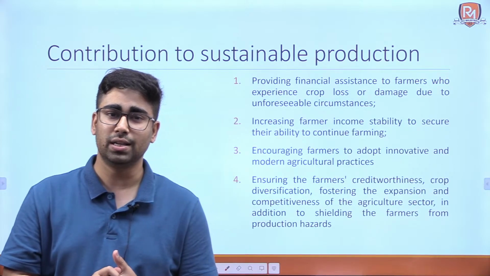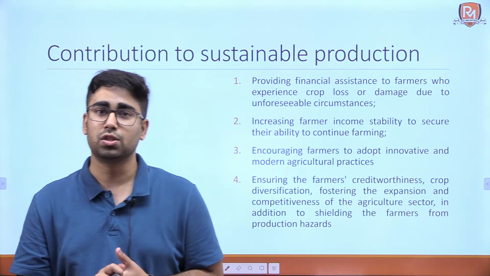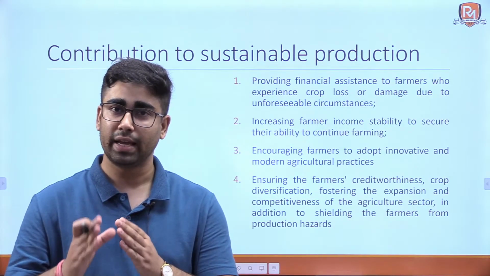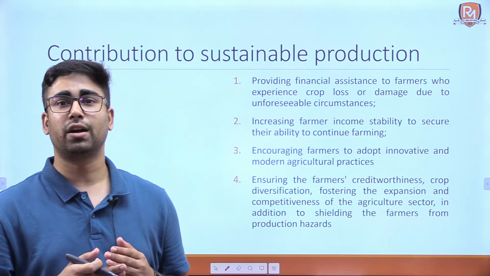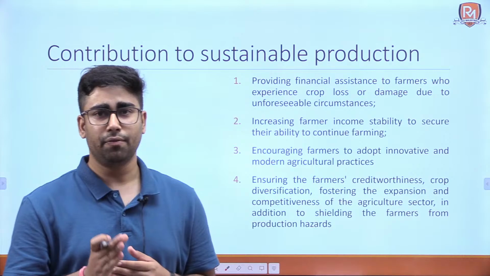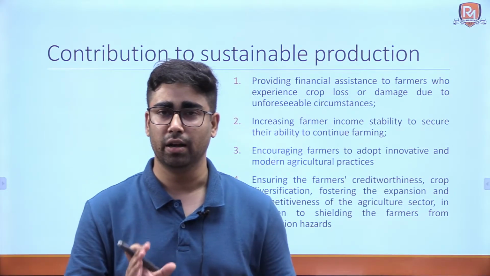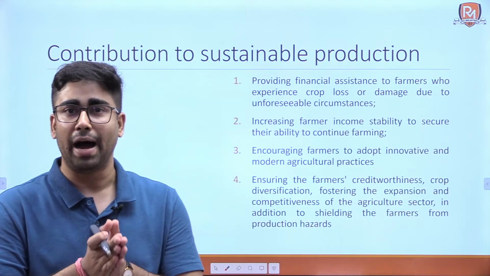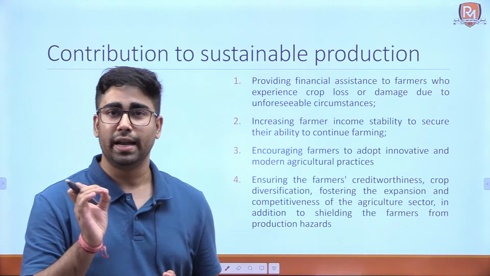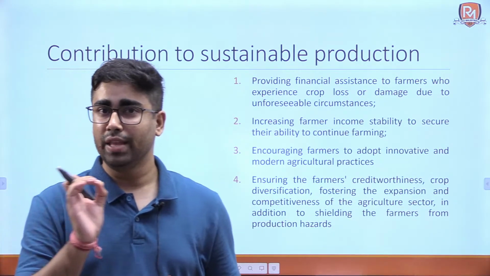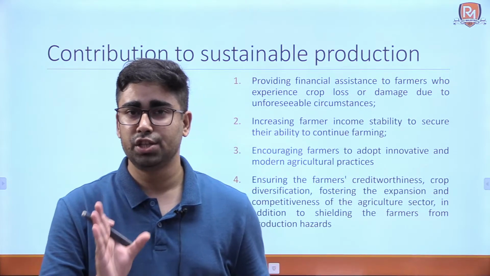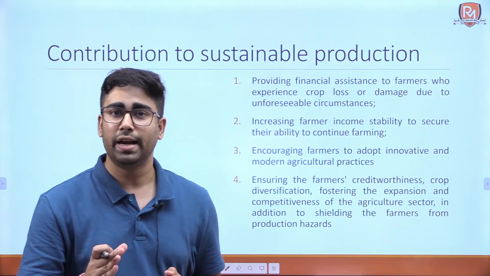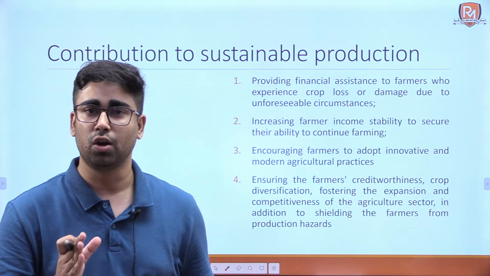Now, the third thing is encouraging farmers to adopt innovative practices. Farmers are trying to cultivate the crops in the traditional manner only. They fear that if they try some innovative method like substituting chemical fertilizer with biofertilizer, then they may see a decrease in crop yield. Now, if there is insurance ensuring their crop yields, then they might want to try new and innovative practices in growing crops.